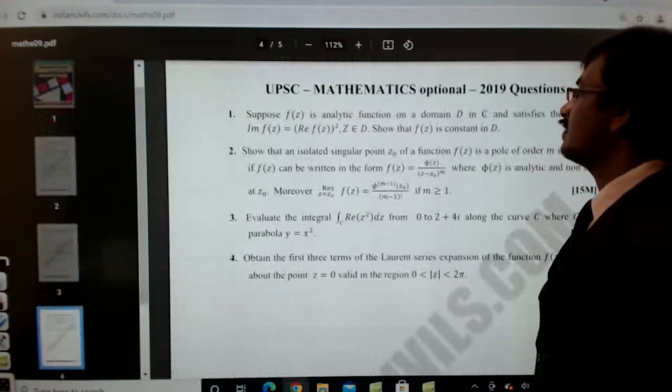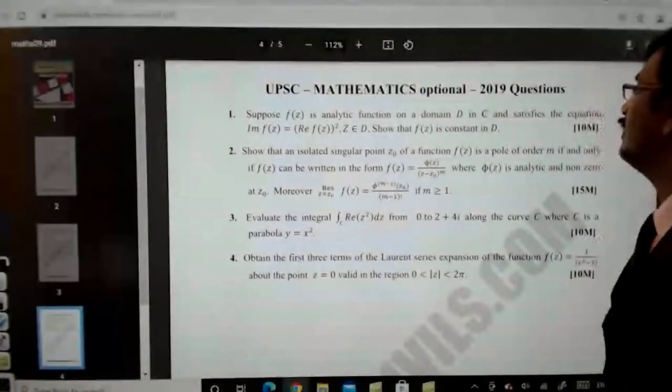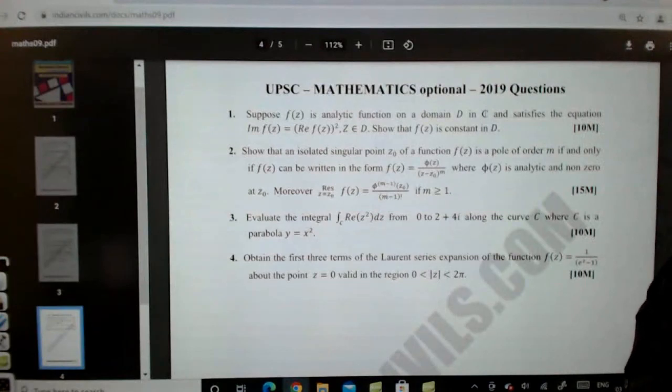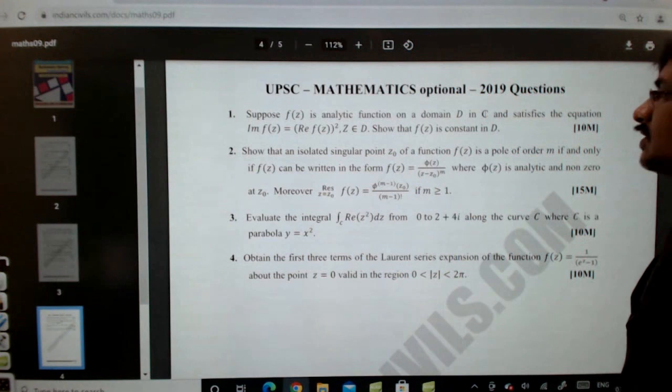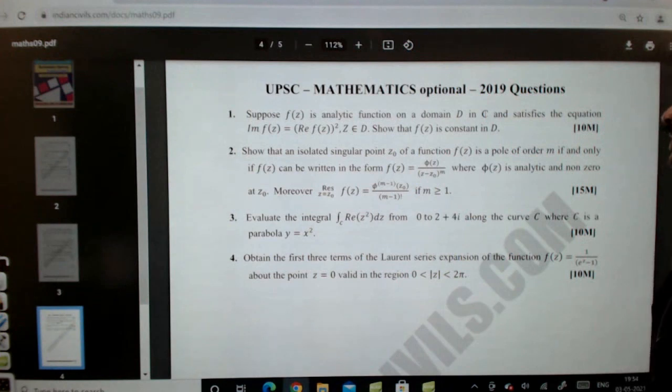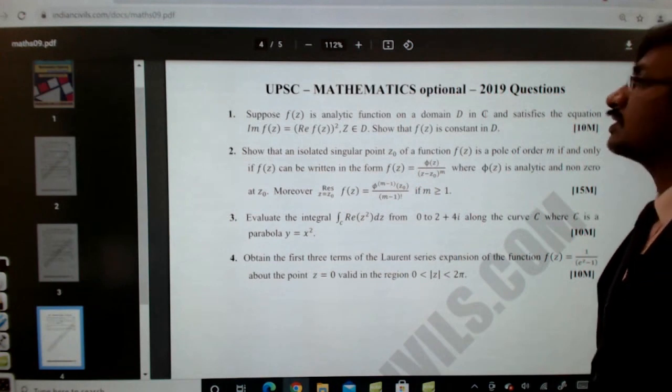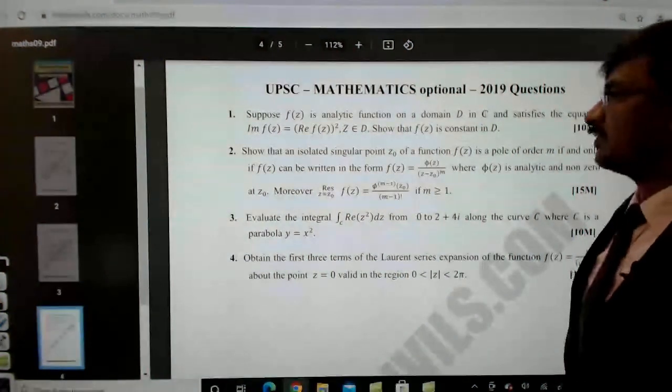Suppose f of z is an analytic function on a domain D in C and satisfies the equation imaginary part of f of z is equal to (real part of f of z) whole square, for z belonging to D. Show that f of z is constant in D. I think this model I have also noticed in B.S. Grewal, so this is also a straightforward problem.